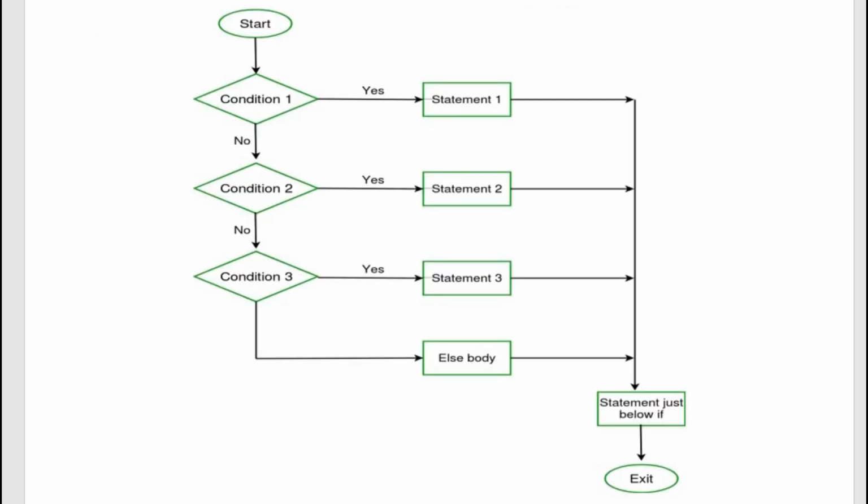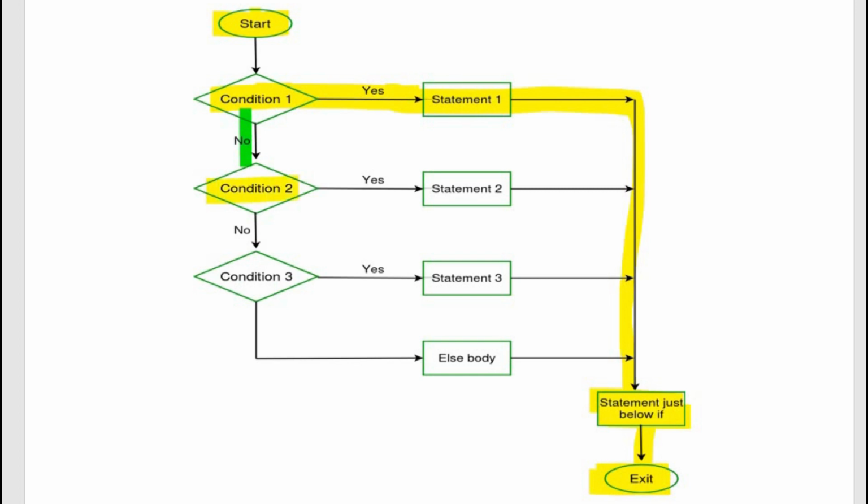Let's see the flow chart for the if else if statement. The program starts here. The first condition is tested. If condition 1 is true, then statement 1 will be executed and the control will go out of the if else if statement, and the remaining statements which follow it will be executed and the program will end. And what if condition 1 was false?